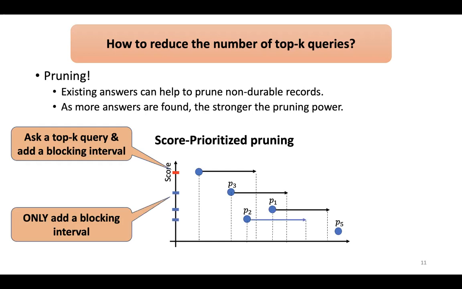Similarly for P1 and P2, and finally we come to P5. It's not blocked by any other record, so we need to ask a top K query to check, and also add the blocking interval. Overall, due to the blocking intervals, we only need to ask 2 top K queries instead of 5. By analogy, for the time priority pruning we take a hop in time, but here we take a hop in the score domain.